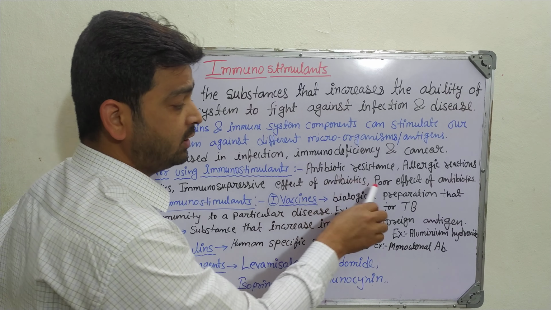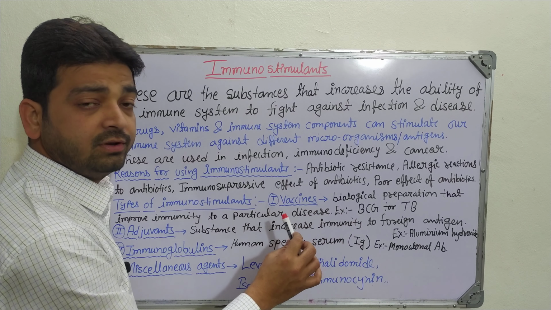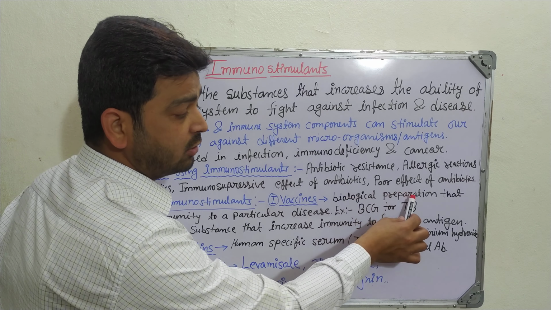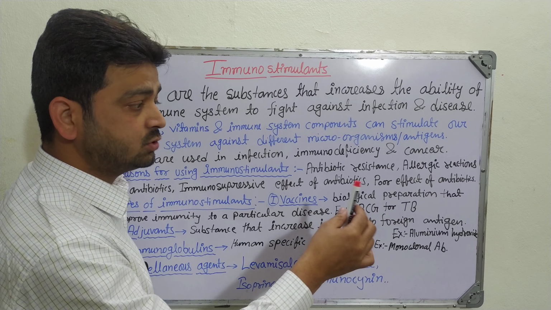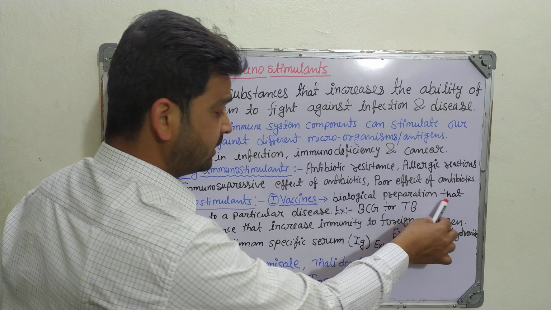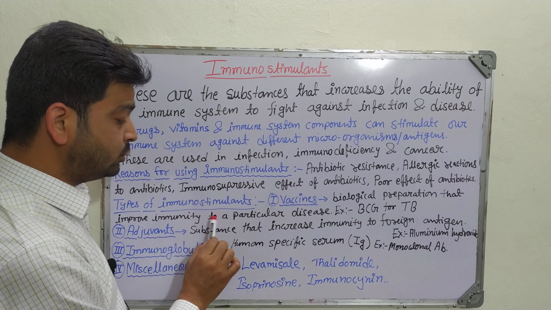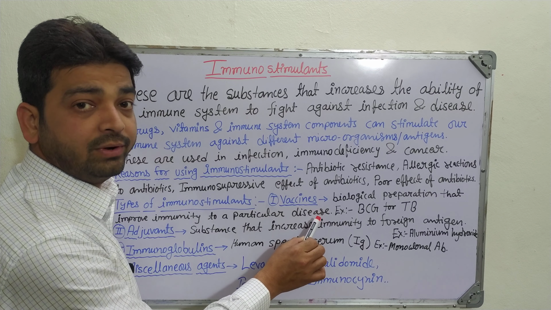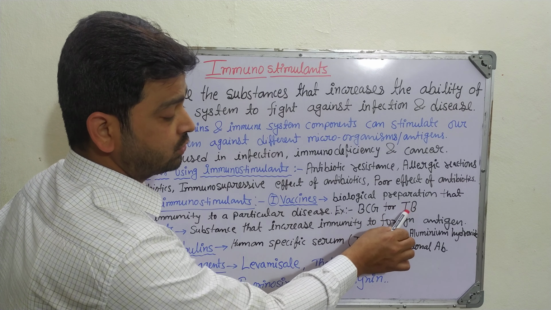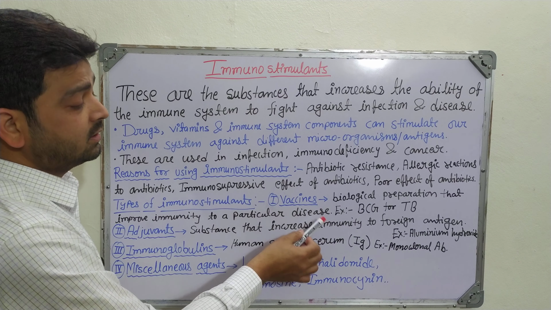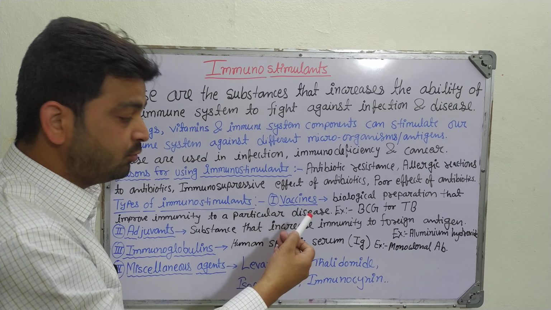Types of immunostimulant: there are 4 types basically. First, vaccines. All of us know the vaccine is a biological preparation where living or dead microorganisms are used to introduce to our immune system the particular antigen or pathogen that can attack the body in future, so that the body is alert. That improves the immunity to a particular disease. It may be COVID-19 or something like that. For example, the BCG vaccine is for tuberculosis, TB. That initiates the immunity.